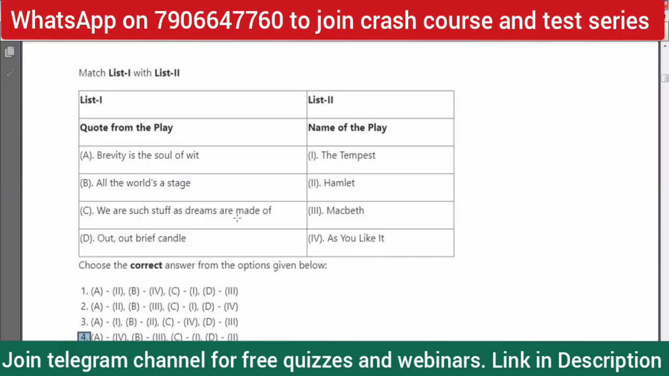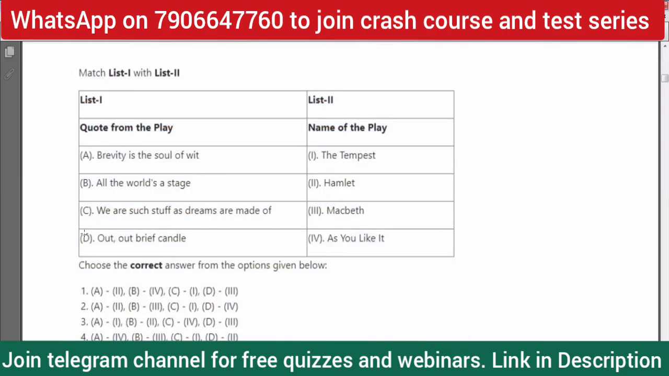That of course corresponds to the play The Tempest, if you remember. So it is C1. Now this is C4. So of course 1 is the correct answer. A, that is brevity is the soul of wit, is from Hamlet, and all the world's a stage is from the play As You Like It. So the correct answer is 1. You can actually answer it through the elimination method.